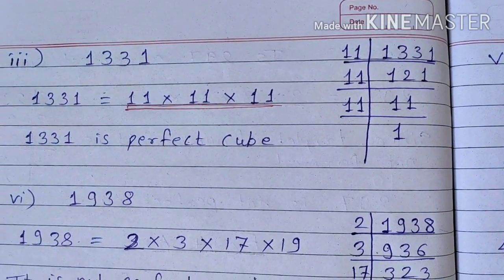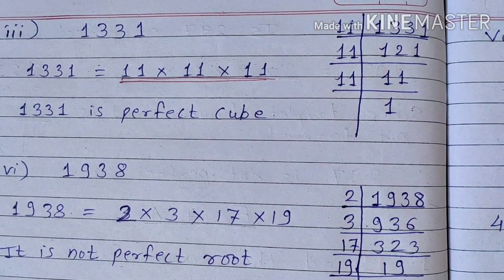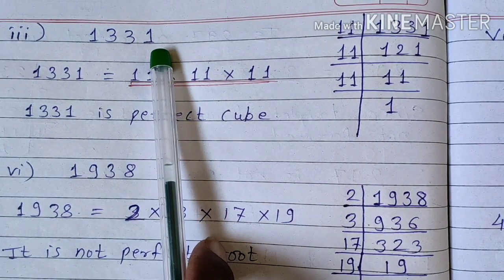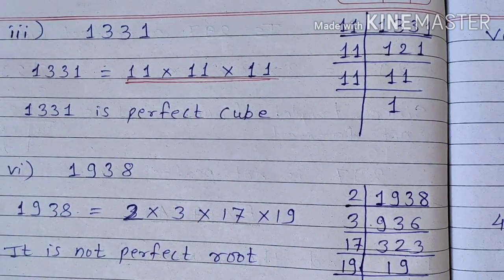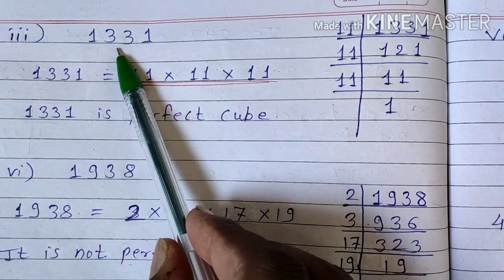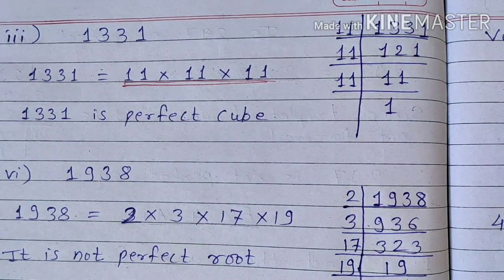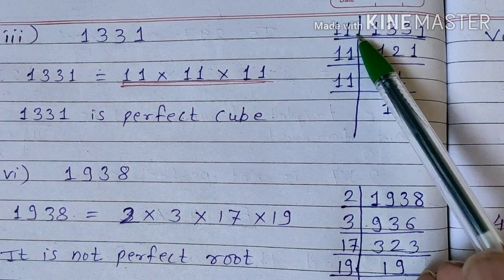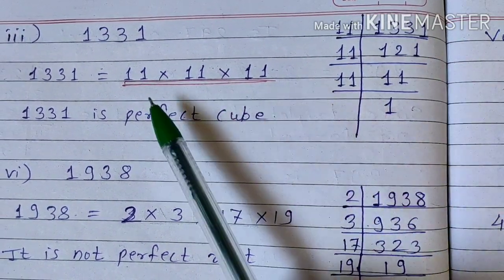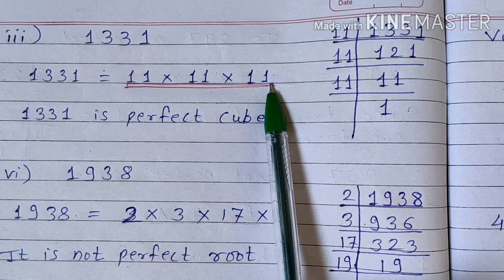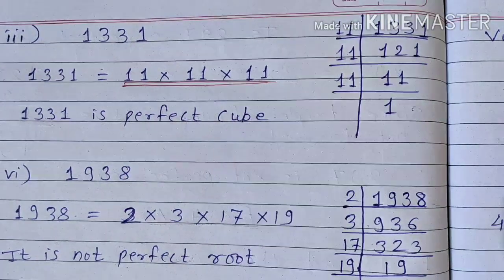Next is question number 3 in the same. We want to check whether 1331 is a perfect cube or not, that we need to find out. So let us divide it by 11. So when we divide it by 11, we are getting 3 times 11, that is, the triplet is completed. Therefore, it is a perfect cube.